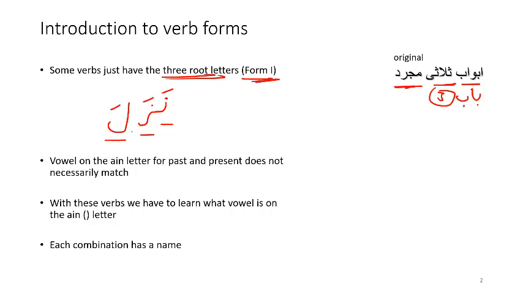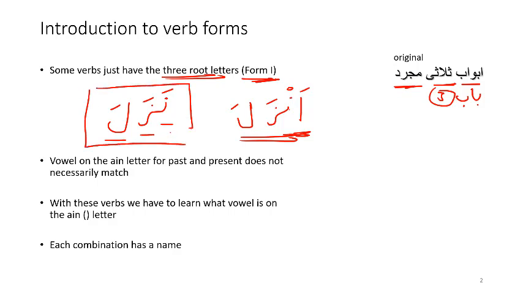In subsequent lessons, we are going to look at derived verbs where in addition to these three root letters, we might have additional letters. As an example, we will see the verb anzala. So notice with this derived form, in addition to noon, za, lam, we also have this hamza or alif, and this is a derived form, but in this particular lesson, we will only focus on Abwab Thalathi Mujarrad or Form 1 verbs.